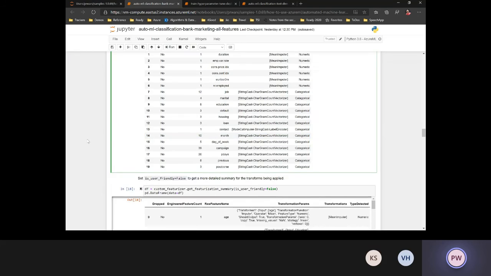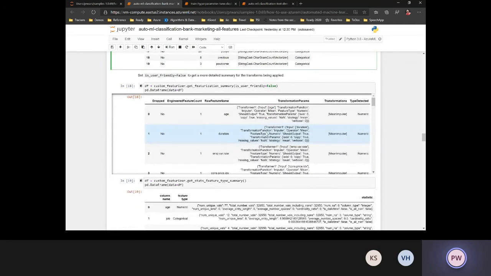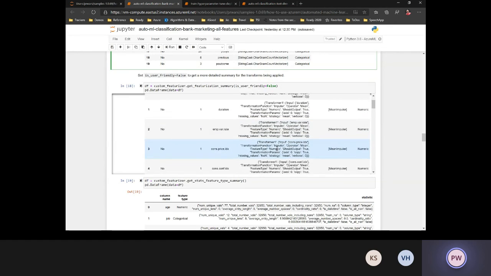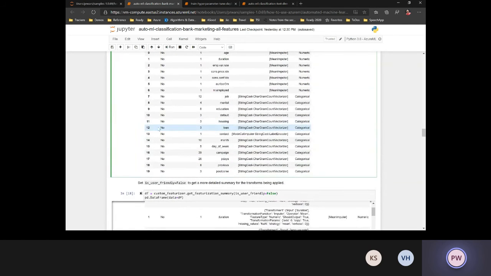All the transformations that were applied on each of the columns as part of the automated ML process, you will see right here as an output. You can get access to this information, and that's what I meant earlier, that we are not trying to make a black box, but make it as open and interpretable as possible for the users. So now you have access to the best trained model and the feature transformations that were applied by the model.